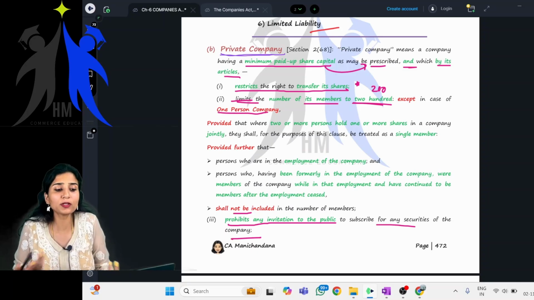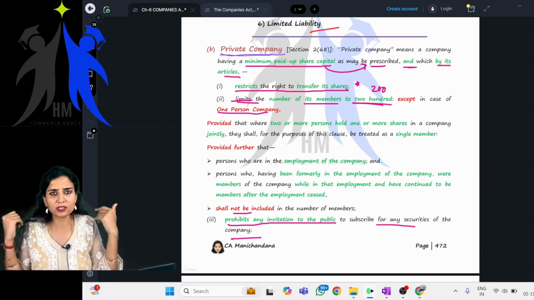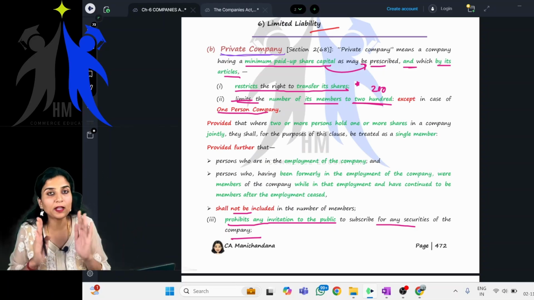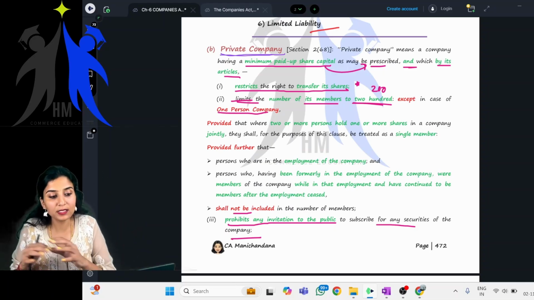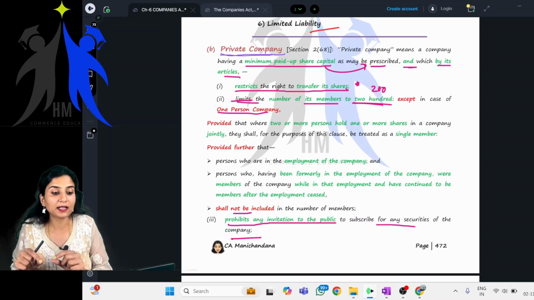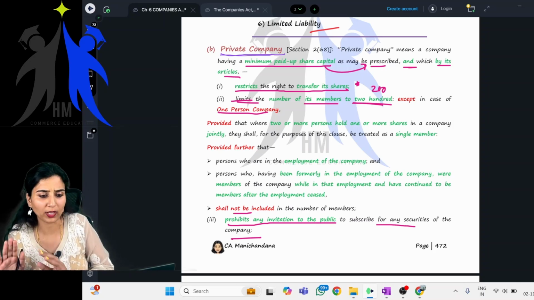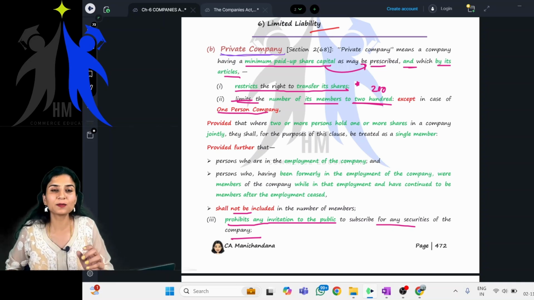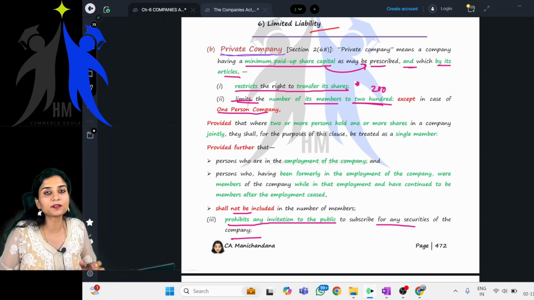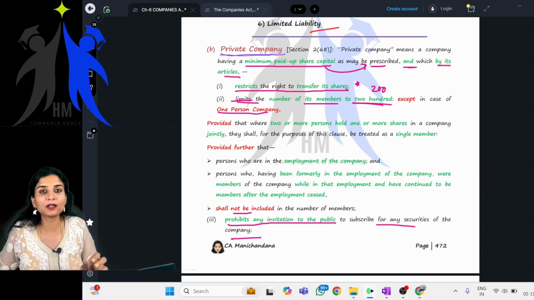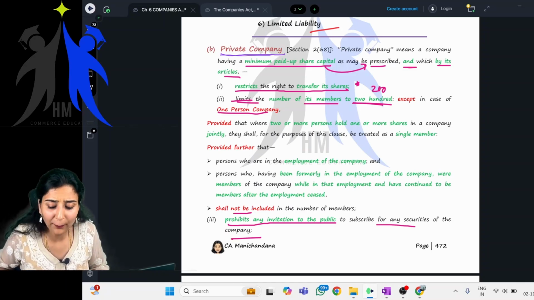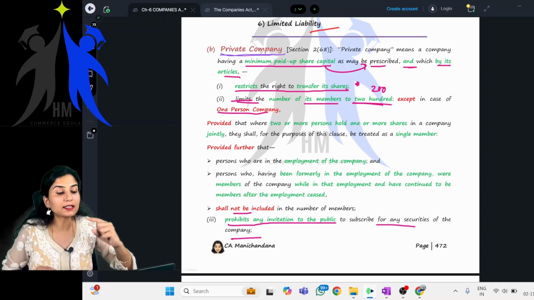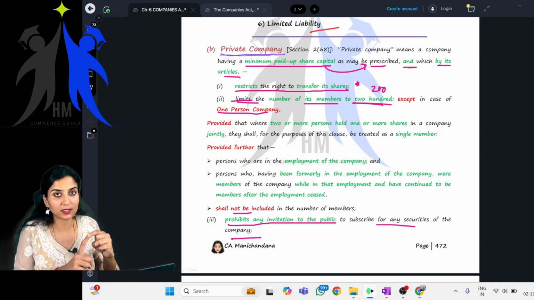So, how much is the minimum paid up share capital? Your wish. You can start with 1,000 rupees, 5,000 rupees, or 10,000 rupees. Okay. So, private company means a company having minimum paid up share capital as may be prescribed. What is prescribed? Nothing is prescribed. And by its articles, articles meaning articles of association. What is articles of association? You will see further. But it's nothing but an internal document of the company where it has all the rules and regulations. In that articles, it restricts the right to transfer its shares.